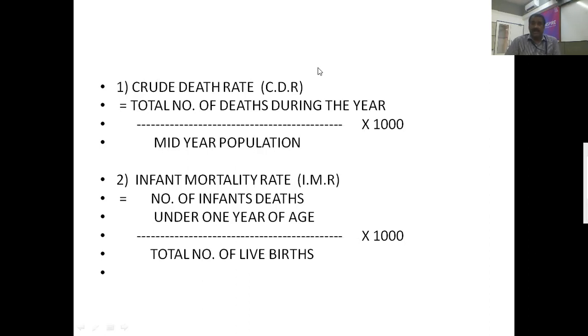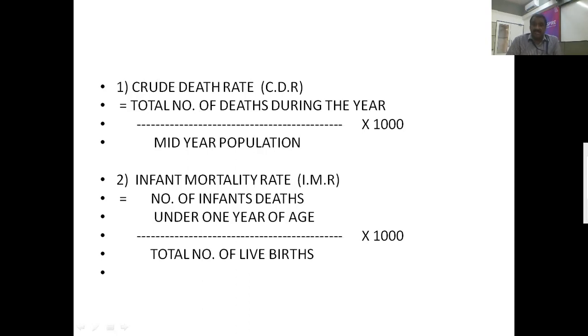Generally, for example, we are going to consider 1 year. How to take the mid-year population? This is an important MCQ also. Mid-year population is whatever the population is exactly on July 1st, every year. That population is counted and considered as the mid-year population. July 1st, generally the population is constant, so we take that as mid-year population. Once again, the formula to find out the CDR is the total number of deaths during a particular year divided by mid-year population in the same year into 1000.